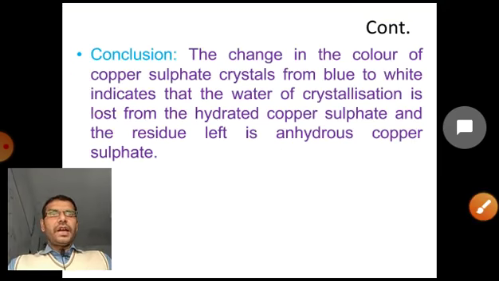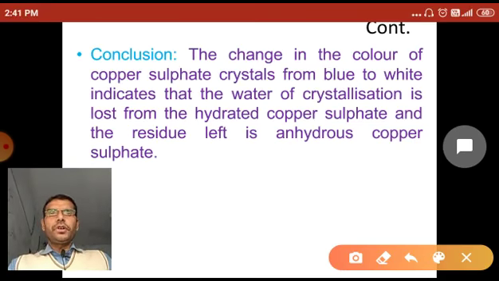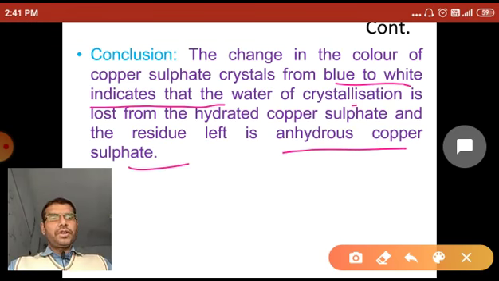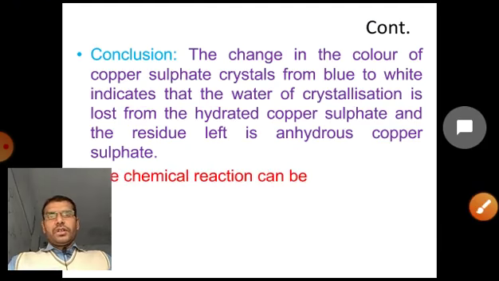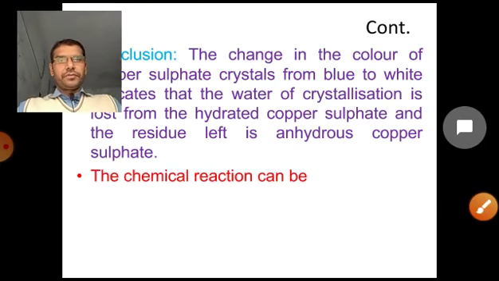So we conclude that the change in the color of the copper sulfate crystal from blue to white indicates that water of crystallization is lost during heating from hydrated copper sulfate, and the residue that is left is anhydrous copper sulfate, and it becomes white.